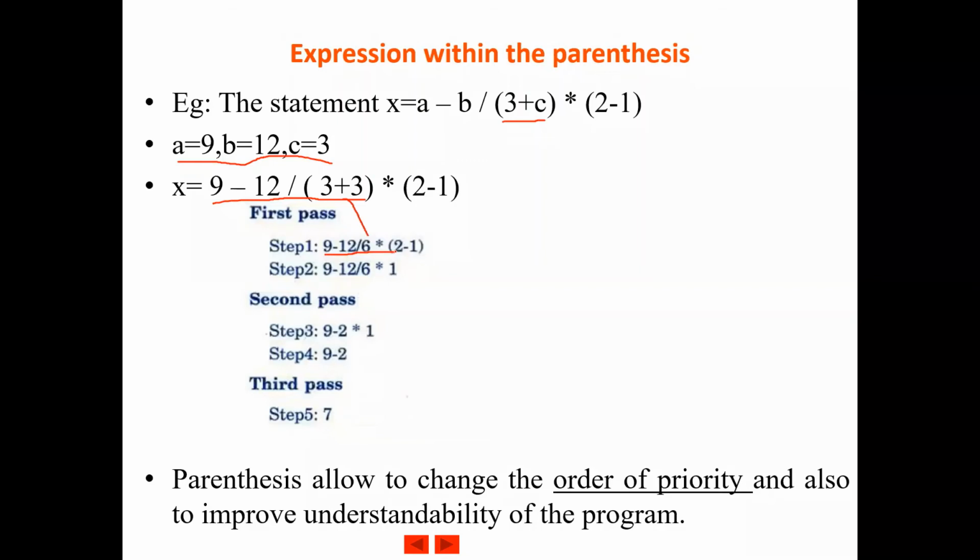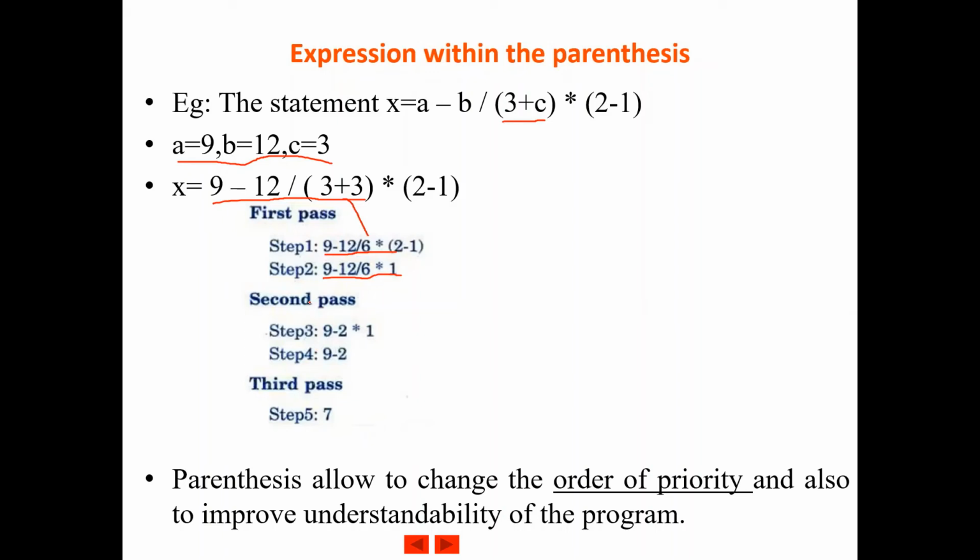So 2 minus 1 is 1. So you can rewrite the equation, solving 2 minus 1, as 9 minus 12 by 2 multiplied by 1. So you will be rewriting the equation solving only the expression which is given in the parenthesis. Now towards the second pass.